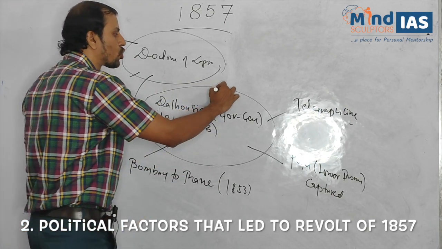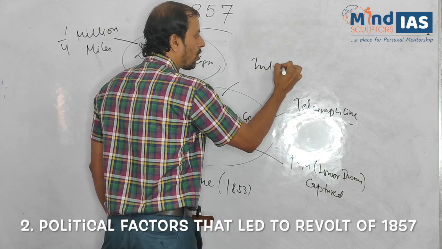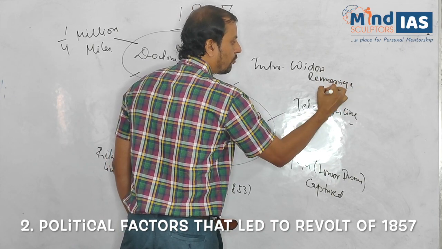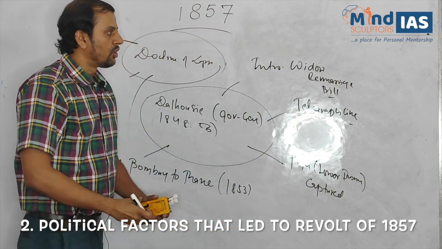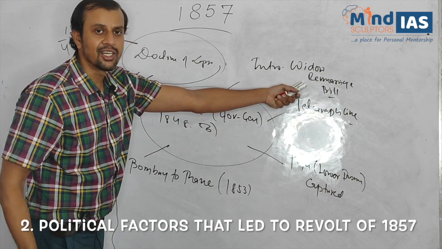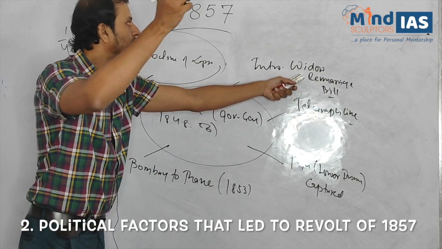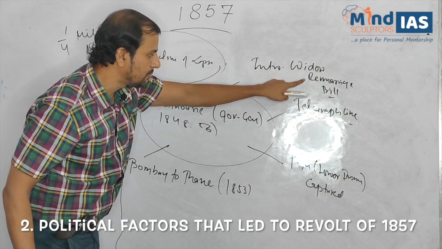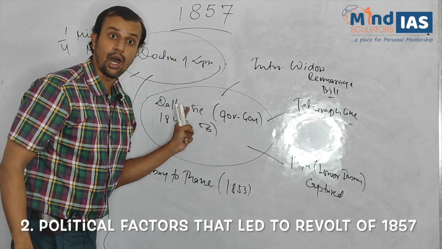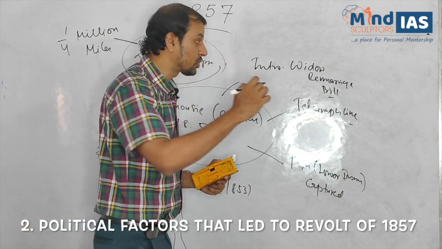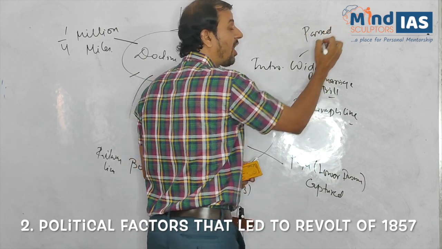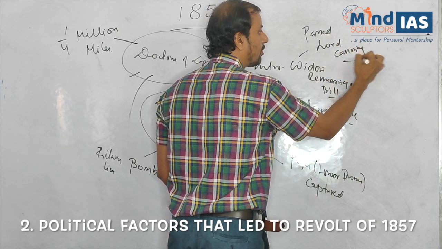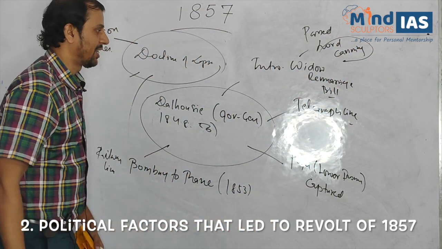Others, introduction of widow remarriage bill. Now this bill can also come under the socio-religious factor which led to the revolt of 1857. Please keep in mind, widow remarriage bill was introduced by Lord Dalhousie, but it was passed by the last Governor General of India, Lord Canning. Please keep in mind important data, passed by Lord Canning.